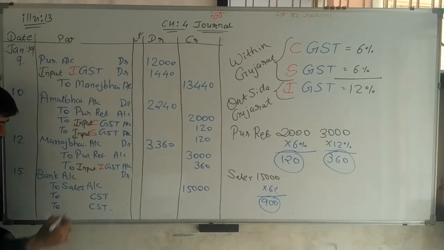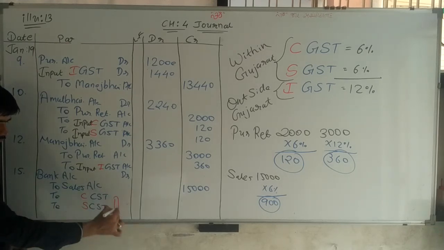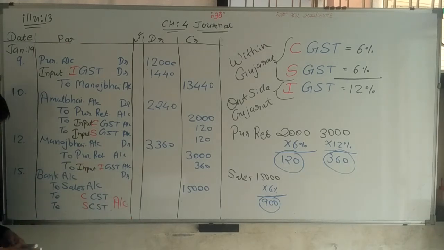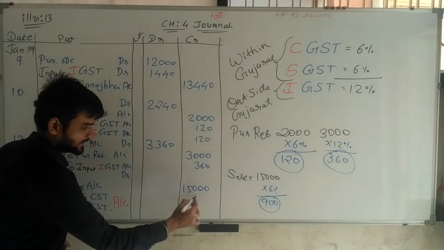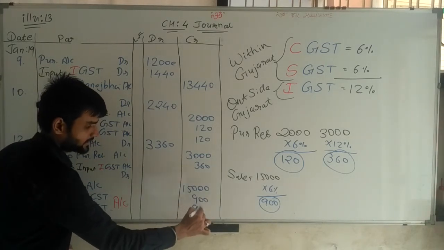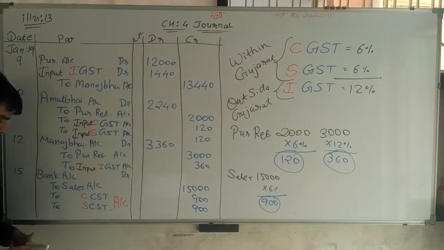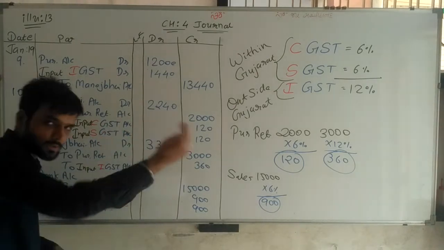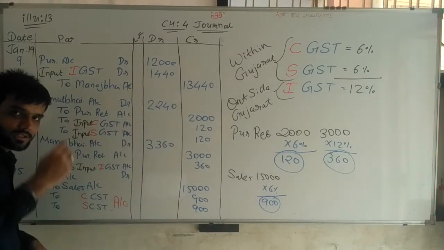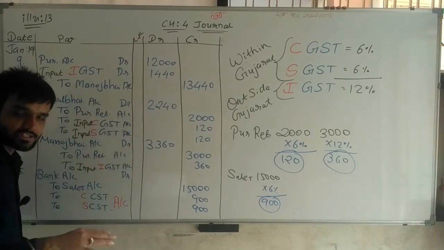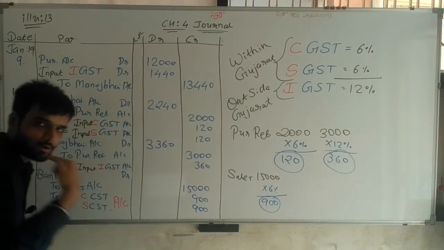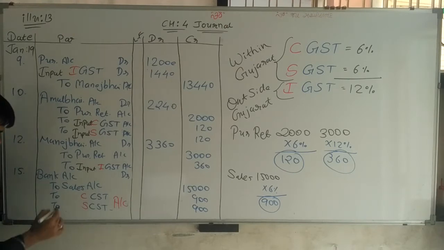Now, sir, two types of GST, CGST and SGST account, amount is 900. When we are purchasing, it is input GST, purchase return input GST, but here it's a sale, so output GST is considered.